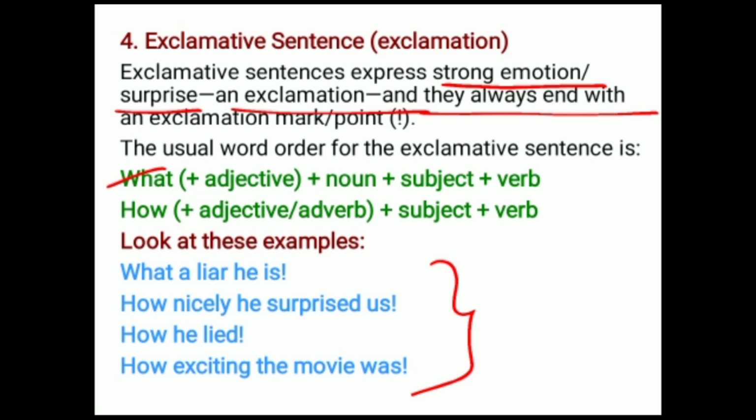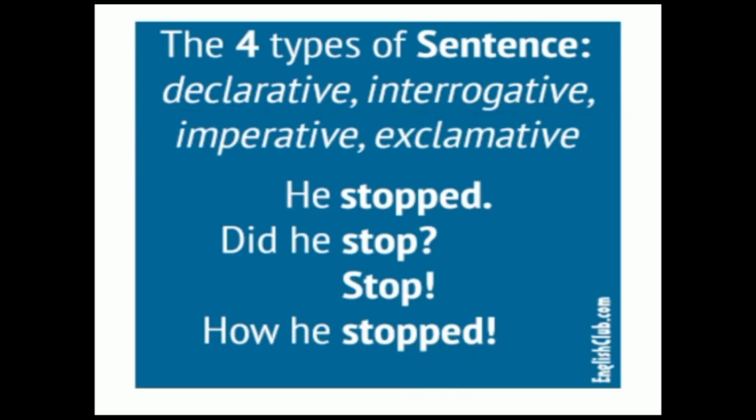So in exclamative sentences, the words what and how, with an adjective or adverb, are a must. Next, in brief, there are four types of sentences classified by purpose: declarative, interrogative, imperative, exclamative. He stopped is what? A declarative sentence. Did he stop is what? It is interrogative. He is asking. Stop is an order. Next, the last one: how he stopped is an exclamation.